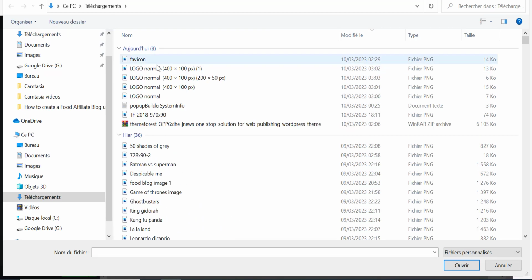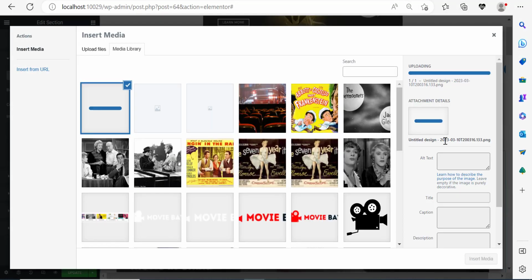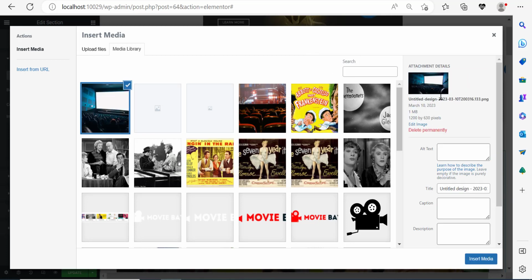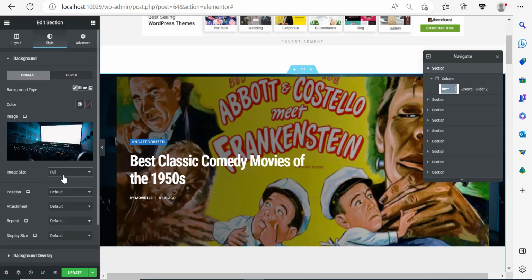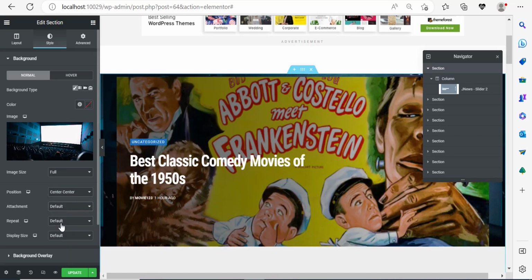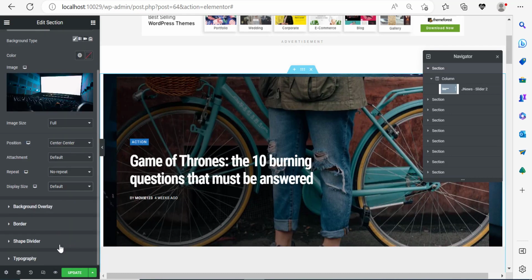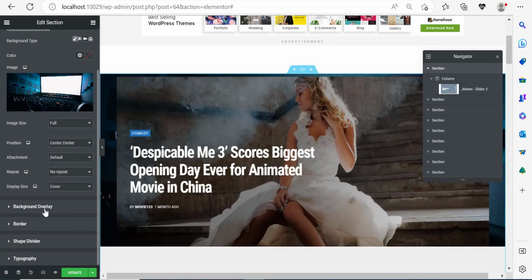Let us select this, click here, and select. So that is that. I think this is pretty awesome. So I'm going to click here. The image is still loading because the image is quite big. I think this is done now, and I can insert it. Now we're not done yet because I need to click here: position, center, center, attachment, make it default, repeat, no repeat, display size, I want it to cover. And I'm going to add some background overlay.